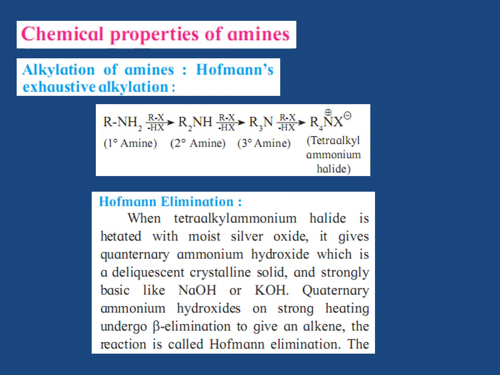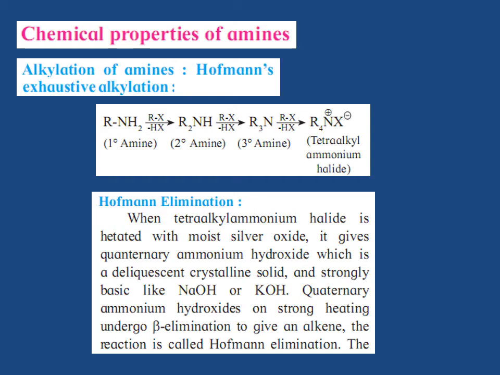If the alkyl halide is methyl iodide, the reaction is called exhaustive methylation of amine. For example, when methylamine is heated with excess methyl iodide, it gives tetramethyl ammonium iodide. CH3NH2 plus CH3I on heating gives (CH3)2NH plus HI.